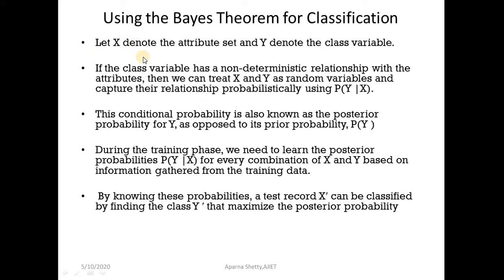Let X denote the attribute set and Y denote the class variable.